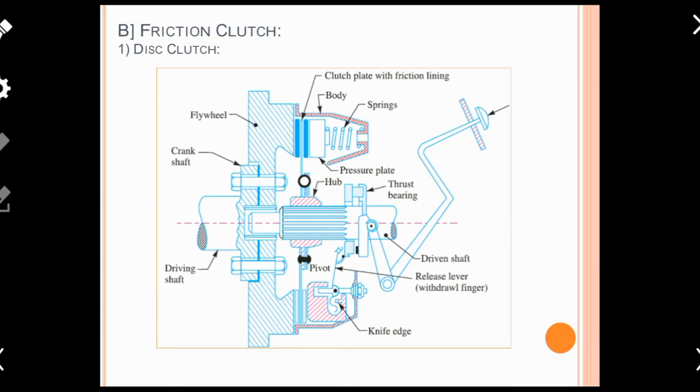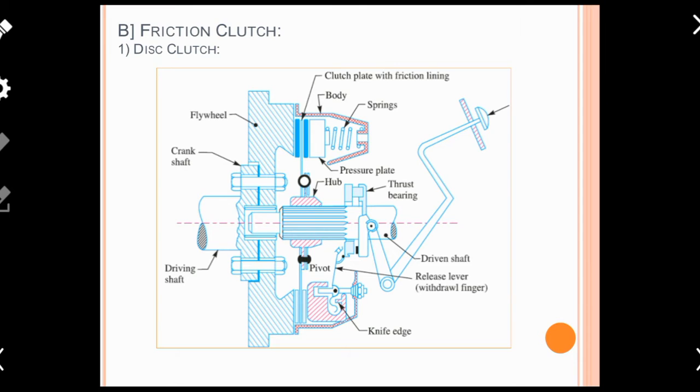In a positive clutch, we have seen that there is direct contact between driving and driven members, and in that way power is transmitted from the driving side to the driven side. But if you use the frictional concept, one may also have power transmission from one part to another, and a clutch using this concept is known as a friction clutch.